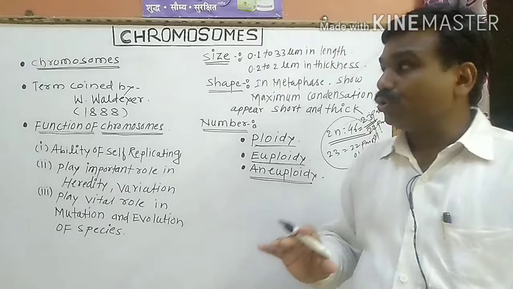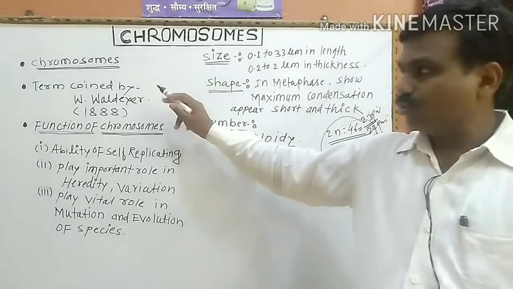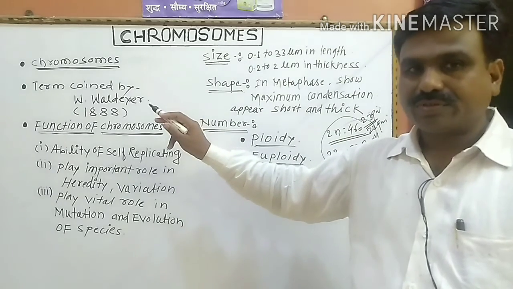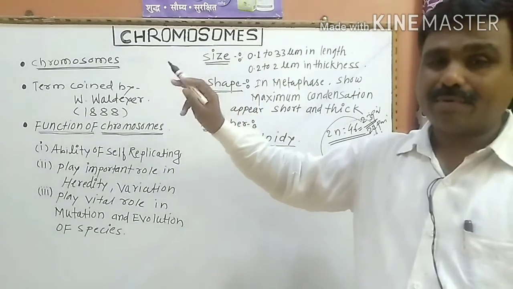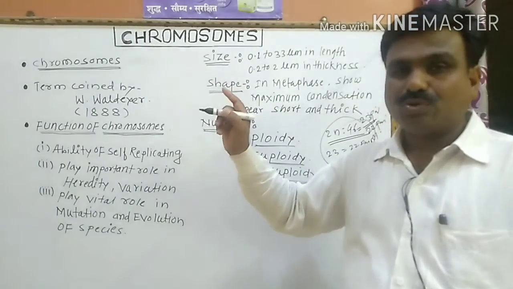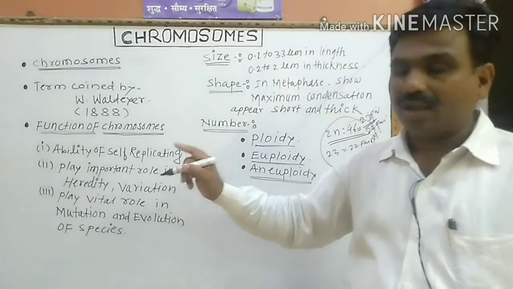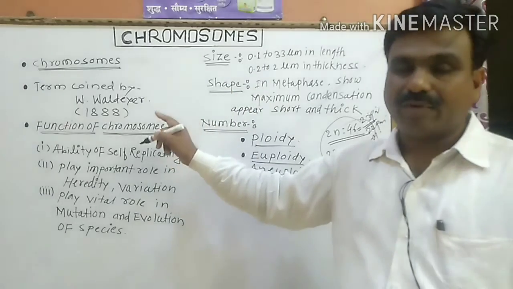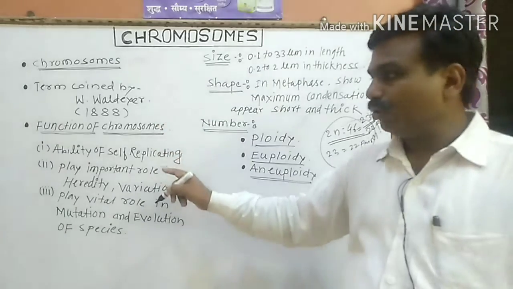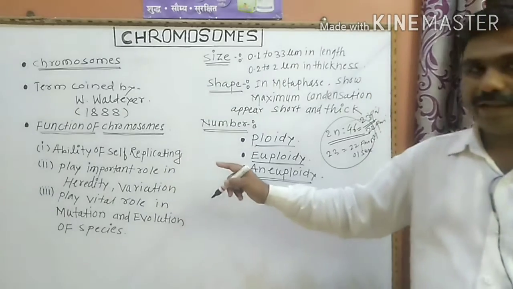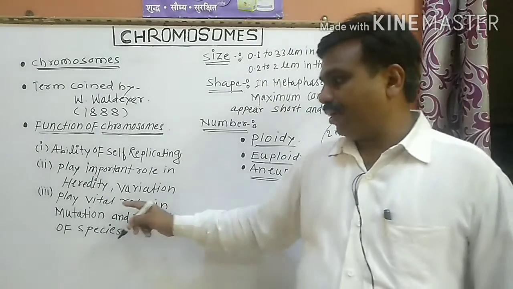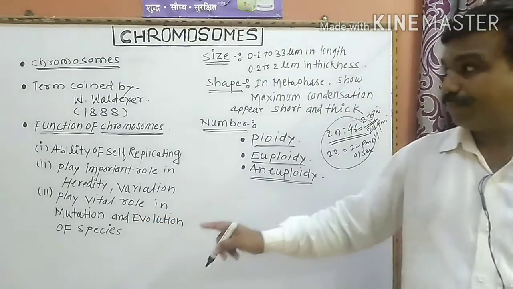Now, the definition of chromosomes. Chromosomes were first described in 1815 by Strasburger, and the term was coined by Waldeyer in 1888. Functions of chromosomes: ability of self-replication, an important role in heredity and variation, and a vital role in mutation and the evolution of a species.